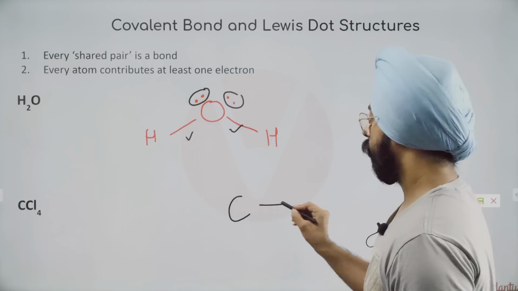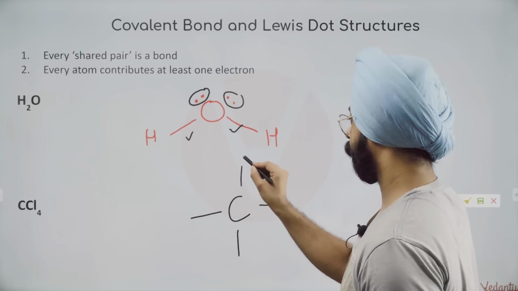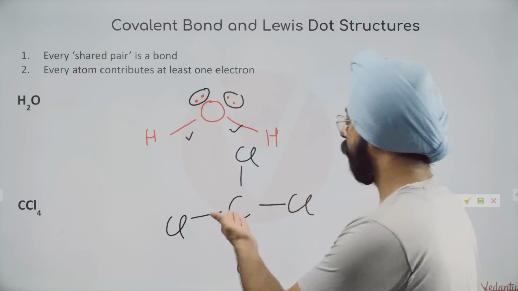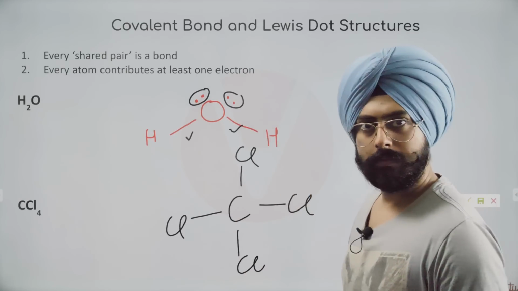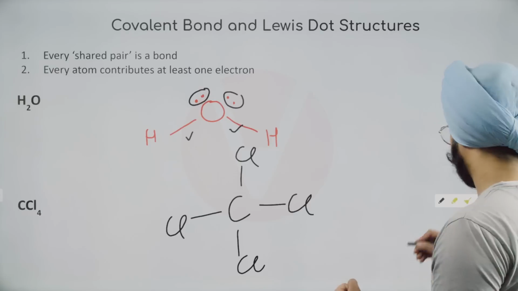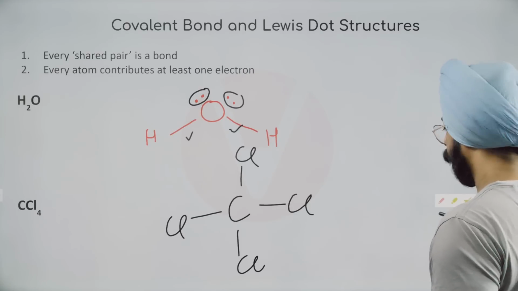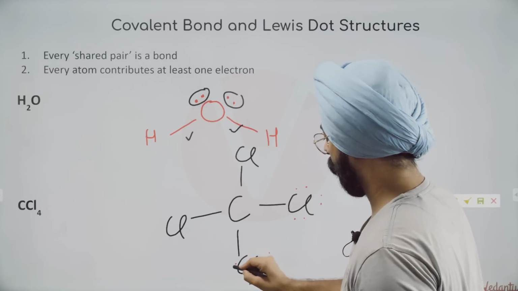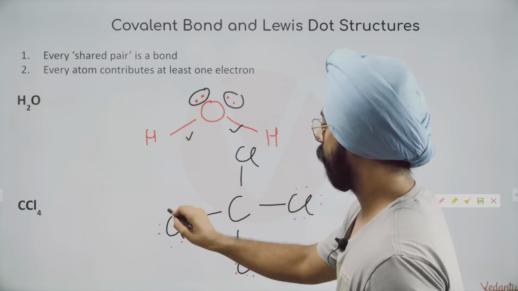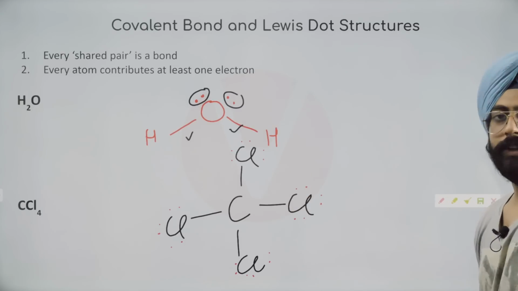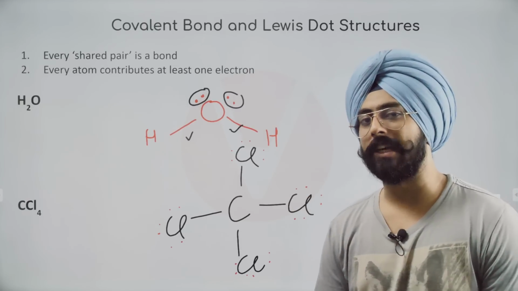Carbon in the middle. You make 4 chlorines around it. So carbon has 4 electron pairs around it. It has the octet complete. For chlorine, what will we do? We just need to make 3 lone pairs on every chlorine. We put dots like this. So this is the Lewis structure of CCl4.